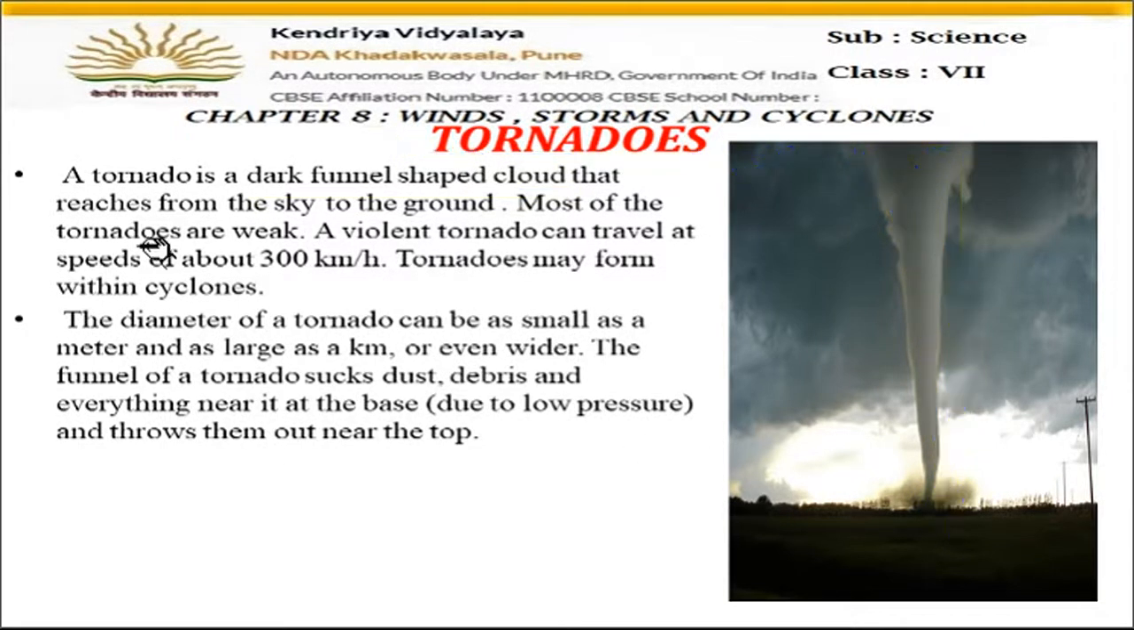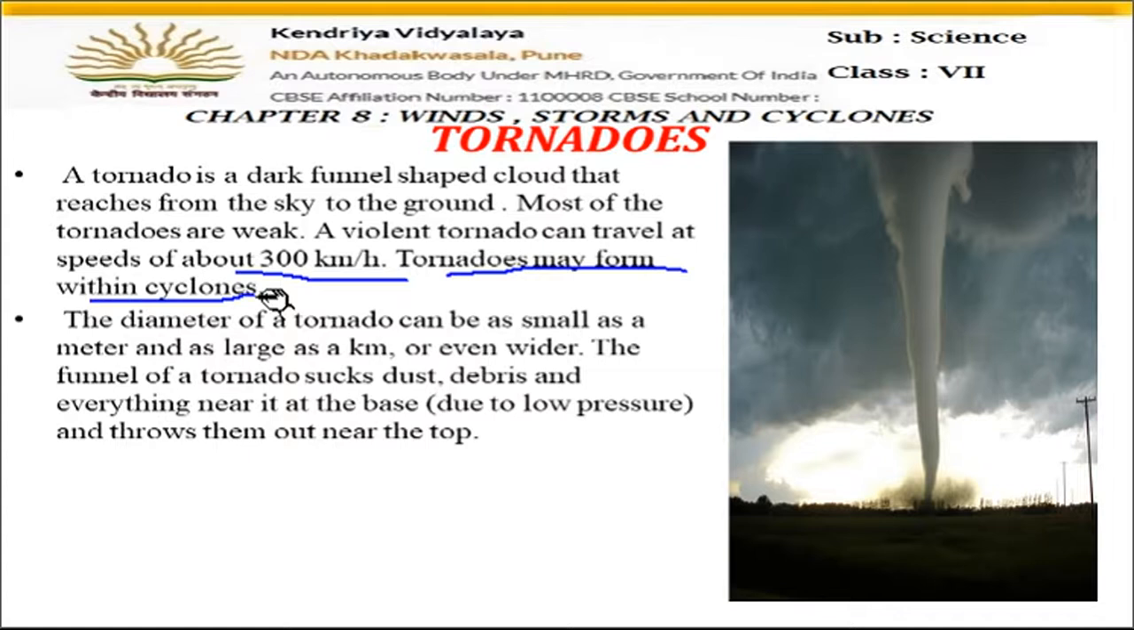Okay, most tornadoes are weak. Generally, tornadoes are weak clouds like this, coming from the sky to the ground. But if the tornado is very strong, a violent tornado can travel at the speed of 300 kilometers per hour. Tornadoes may form within cyclones.